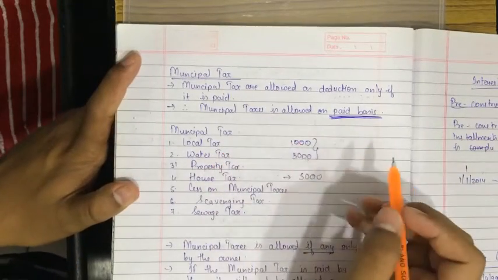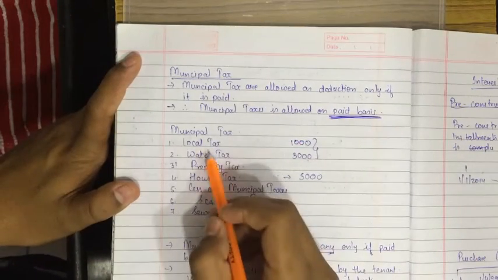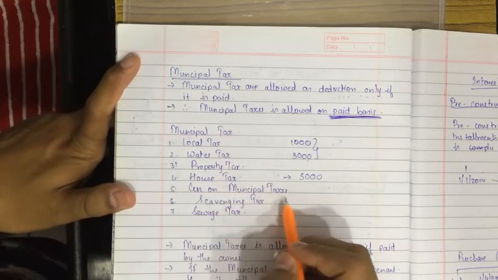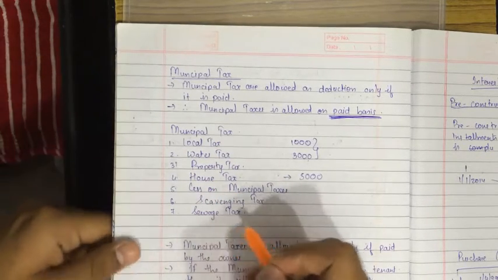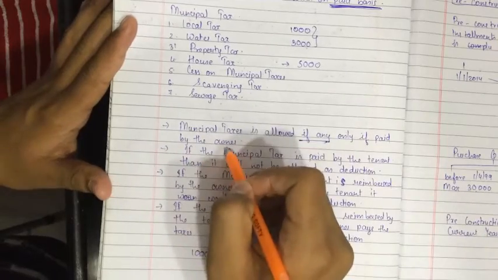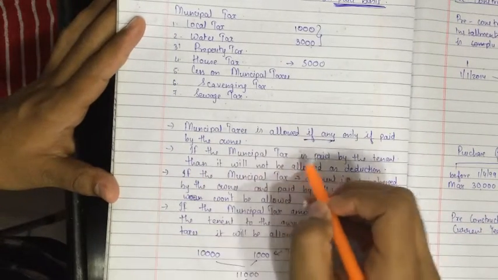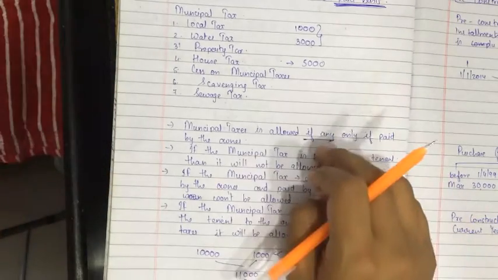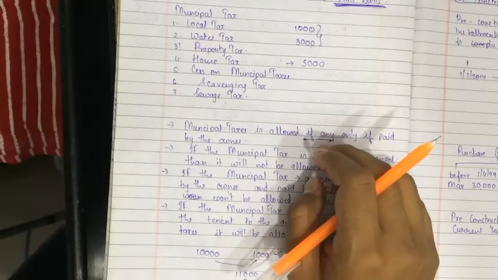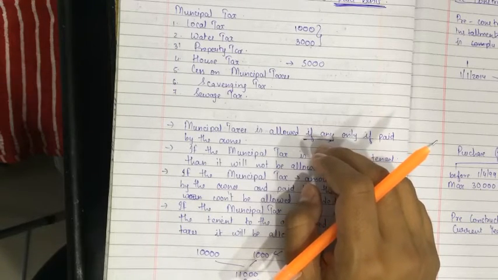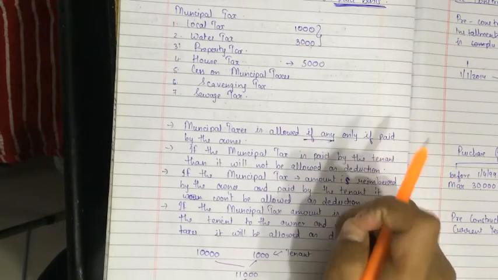What is municipal tax? There are many names for municipal tax: local tax, water tax, property tax, house tax, cess on municipal tax, scavenging tax, sewage tax. Municipal tax is allowed as deduction only if paid by the owner. If the municipal tax is paid by the tenant, then it will not be allowed as deduction. That is, the expense should be borne by the owner and not by the tenant, and should go out of the pocket of the owner and not of the tenant.